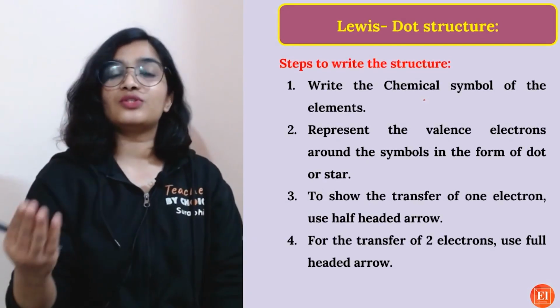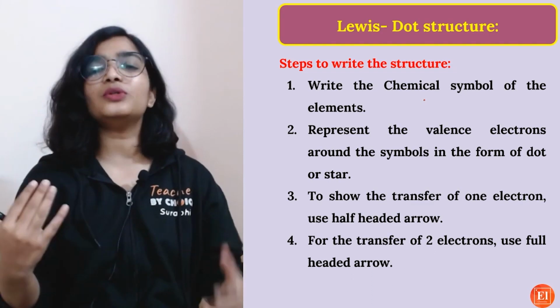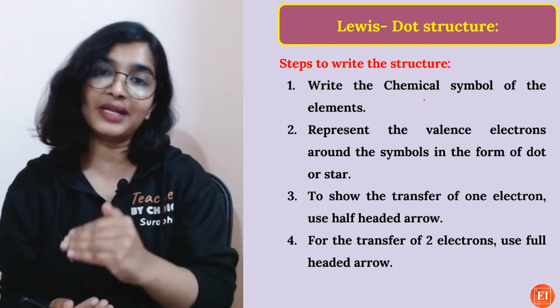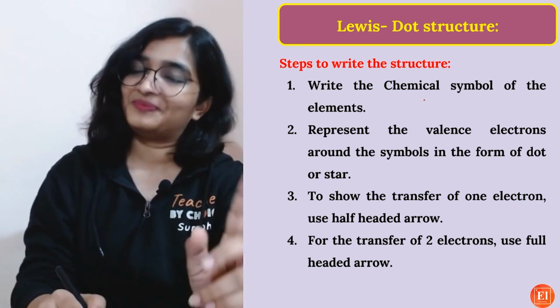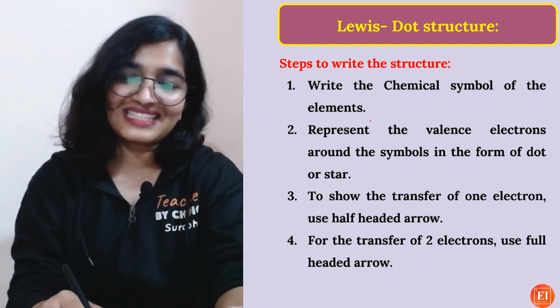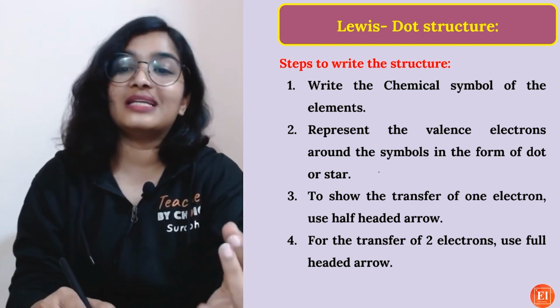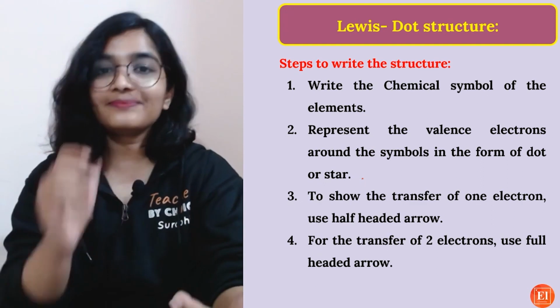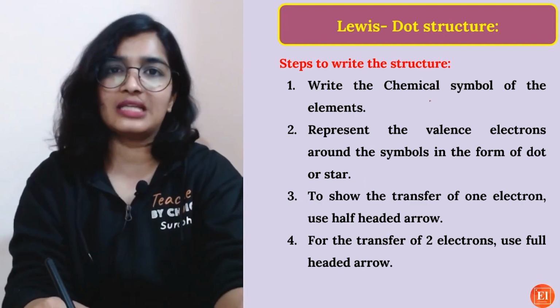Now coming to the Lewis dot structure, which is important. How do you write it? These are the steps which you have to follow. Write the chemical symbol of the elements. Represent the valence electrons around the symbols in the form of dot or star. I generally write dots.